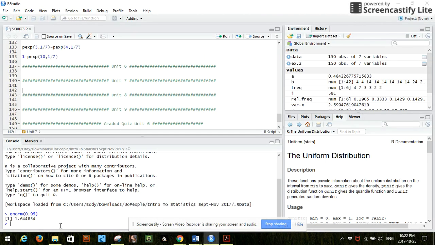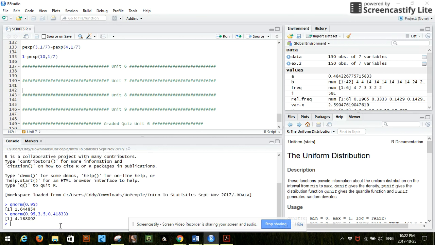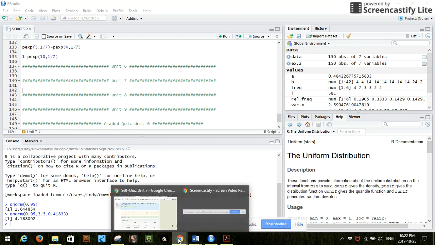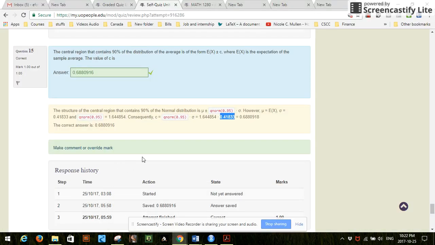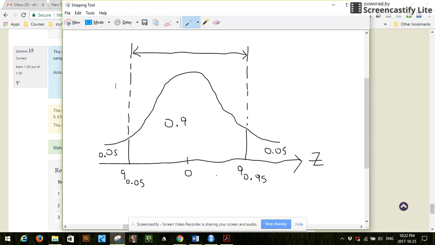Okay, so here it is because we are referring back to the z value.